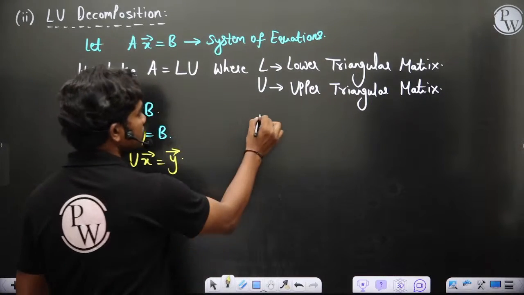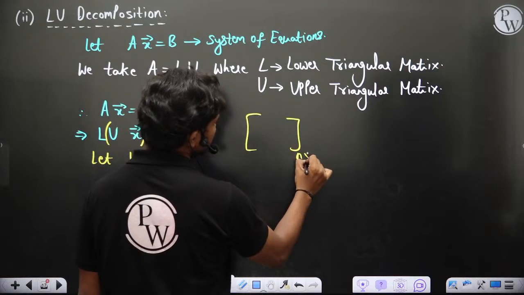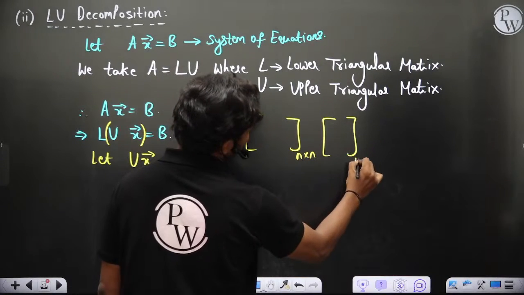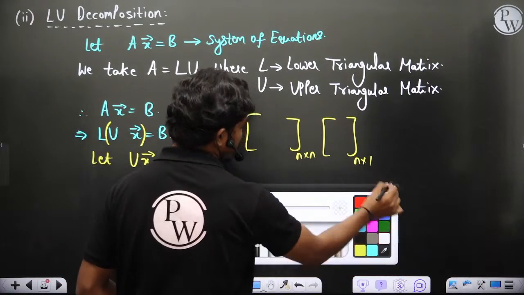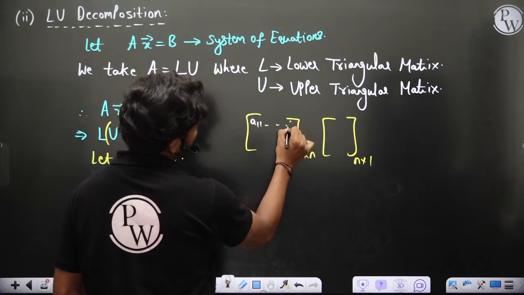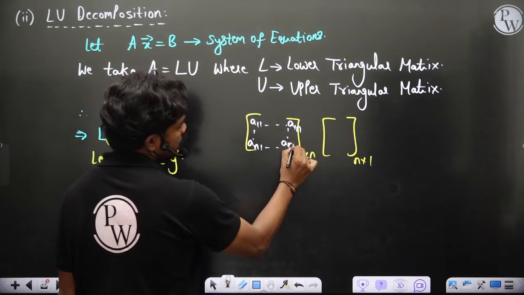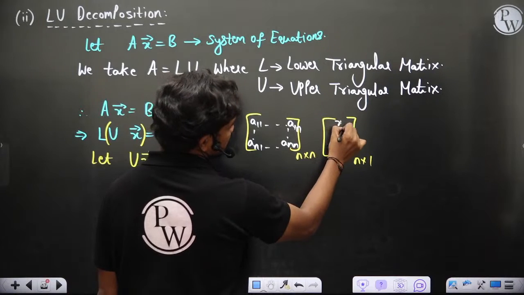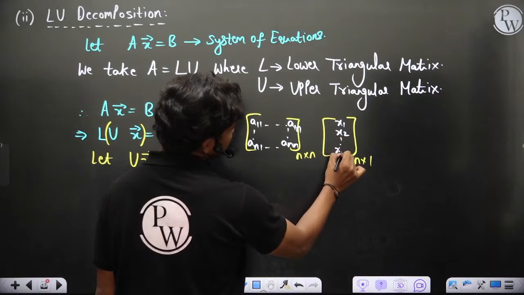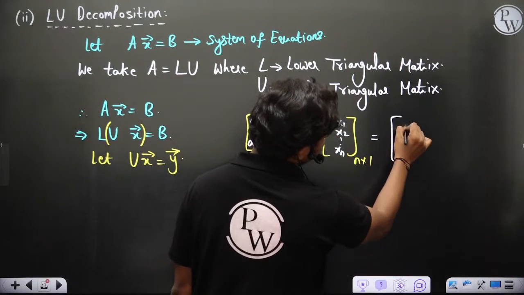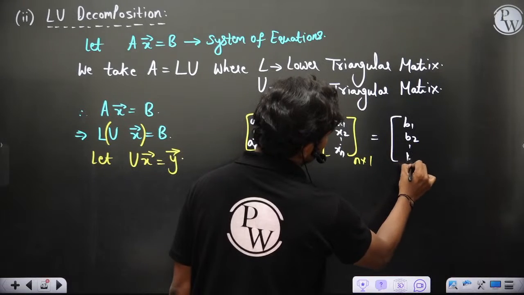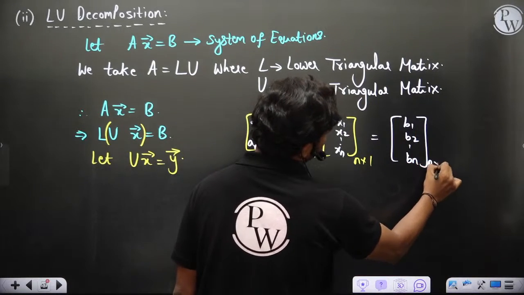So let's say you have the n by n matrix initially, then you have an n by 1 vector of unknowns. Let's say this is A11, A12 and so on up to A1n, similarly An1 up to Ann, and this vector is x1, x2 and so on, xn. These are the unknowns, equal to b1, b2 and so on, bn, which is also an n by 1 matrix.